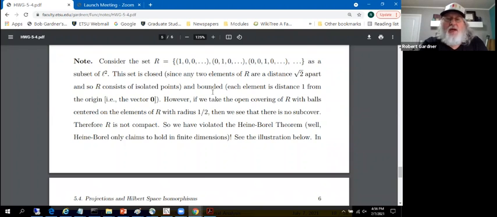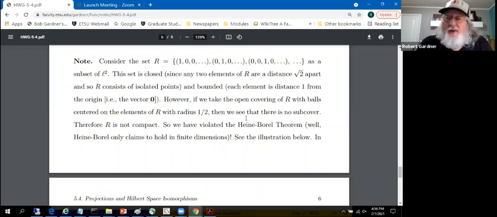So this is a topologically closed set. It's also a bounded set. All those vectors are unit vectors, so they're all distance 1 from the 0 vector, the origin, if I interpret them as points in standard position. So we've got ourselves a closed and bounded set.